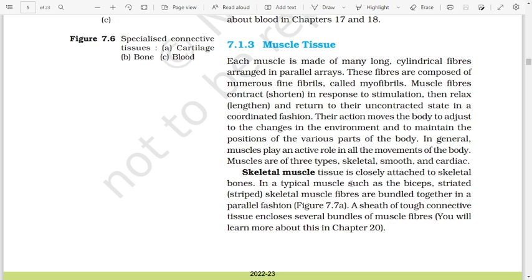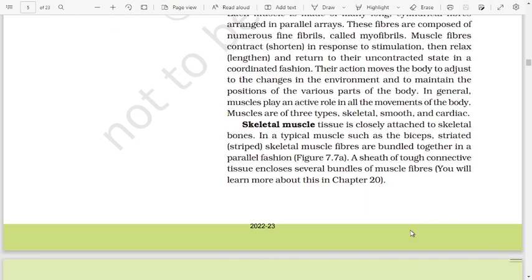Skeletal muscle tissue is closely attached to the skeletal bones. In a typical muscle, such as the biceps, striped skeletal muscle fibers are bundled together in a parallel fashion. Figure 7.7a. A sheath of tough connective tissue encloses several bundles of muscle fibers. You will learn more about this in chapter 20.